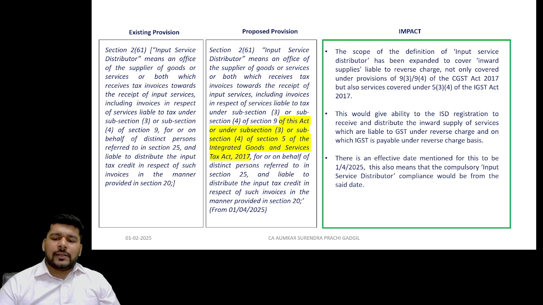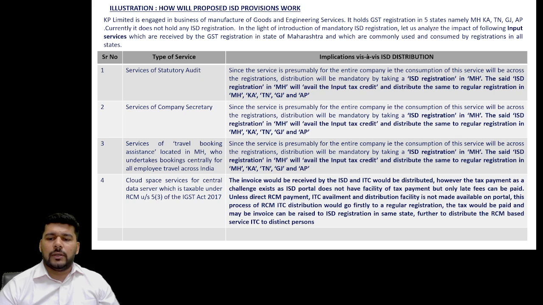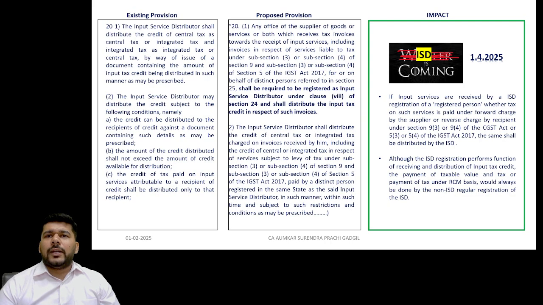Now, I have a slight concern over here because of a specification that we will come to in the discussion. As we also discussed, 1/4/2025 happens to be the date for this ISD implication being made mandatory, and the cross charge will now have a limited aspect, restricted to internally generated inward supply of services, whereas the third party service provider services received will be distributed through the ISD.